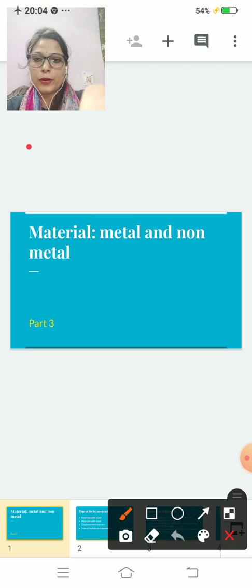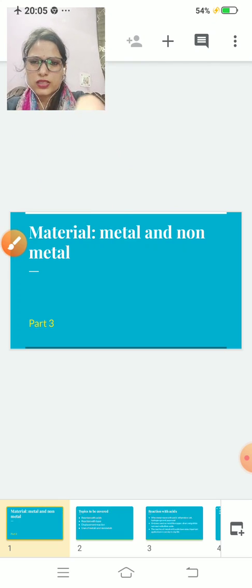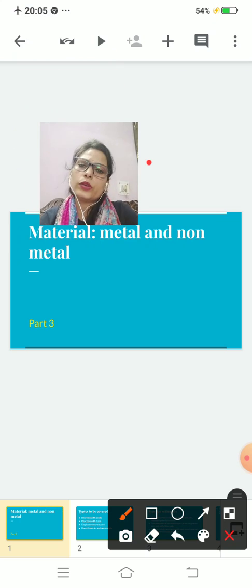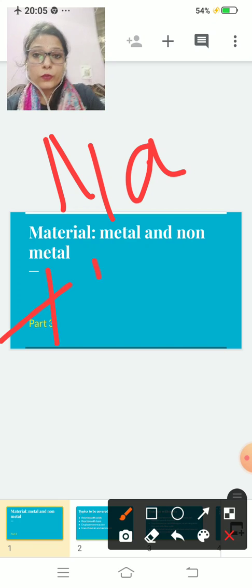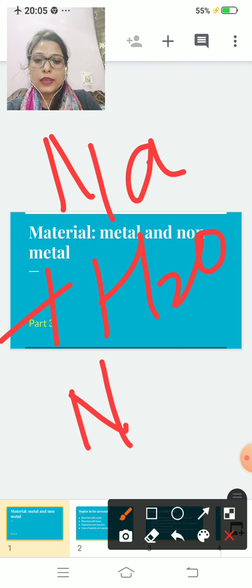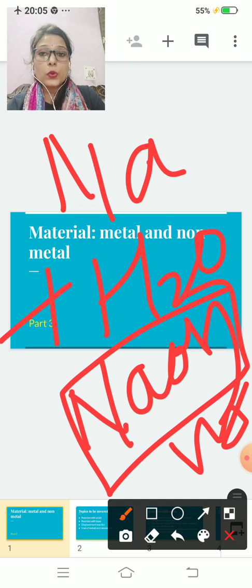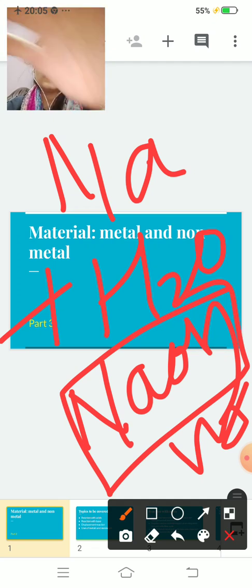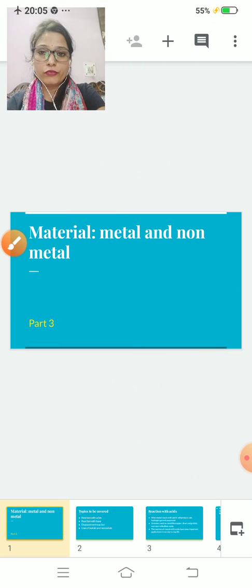Take one example. We have already done Mg, so this time we will take another metal, sodium, Na. When it reacts with water, H2O, it forms NaOH plus hydrogen gas, and this NaOH is sodium hydroxide. In journal you can say it is metal hydroxide. So when a metal reacts with water, it forms metal hydroxide plus hydrogen.